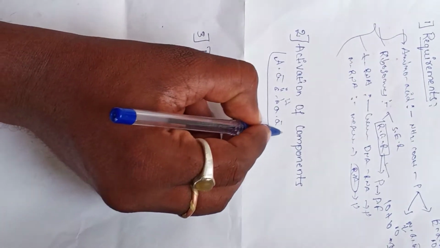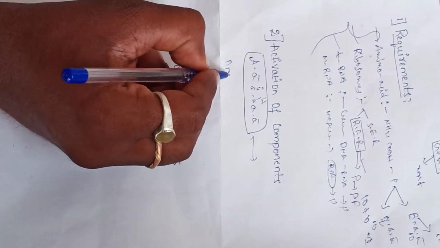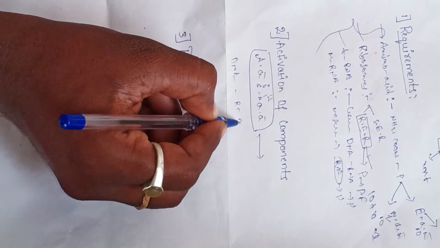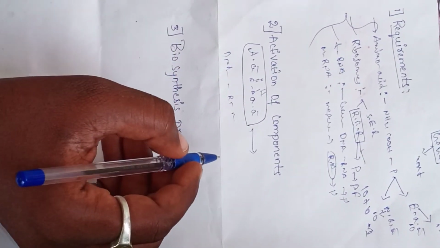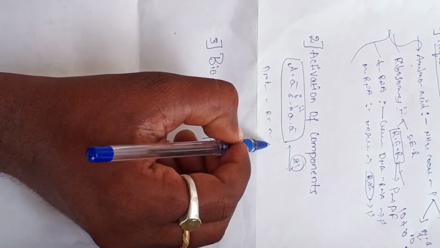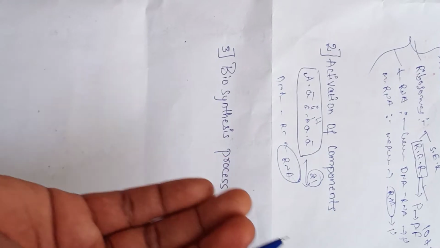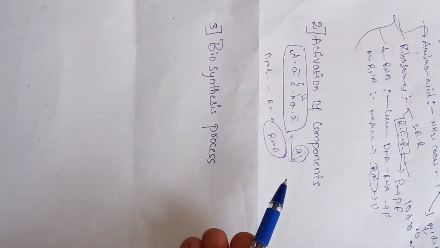So it is activated. The next one, activated by the DNA to RNA to proteins, and different components are involved in here. In total there are 21 amino acids. The next one, RNAs are involved in the activation of the components. So the requirements process is over and activation is over.